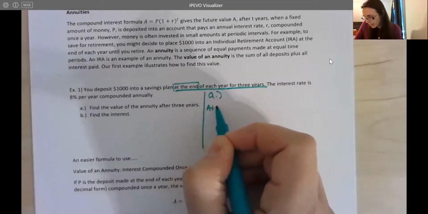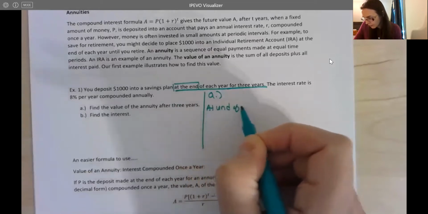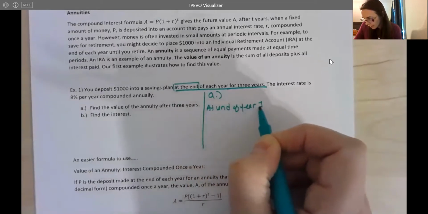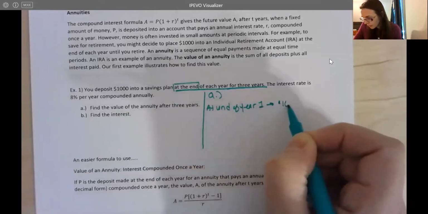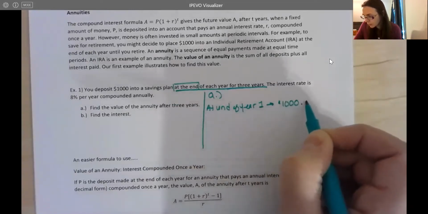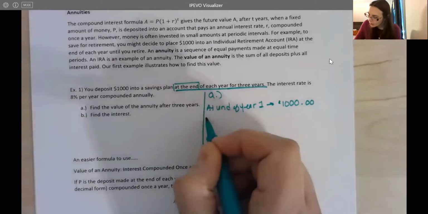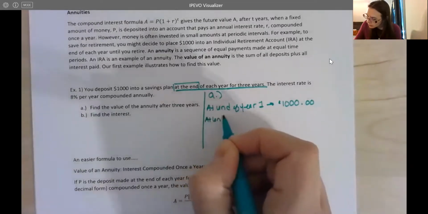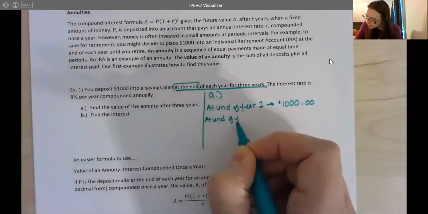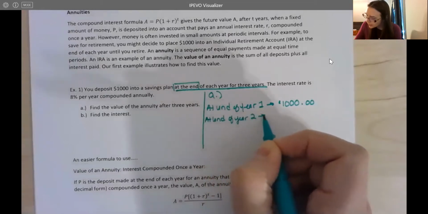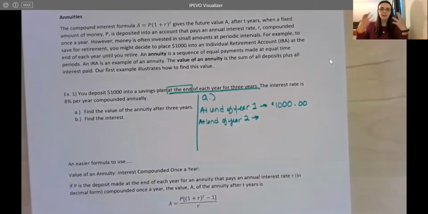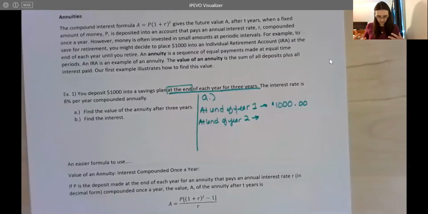So at the end of year 1, we only have $1,000 in the account, we'll say. Okay, so let's say you've been saving for the first year, you have your $1,000 ready to go. So at the end of year 1, you're just putting that $1,000 in. The end of year 2. All right, so now you have the $1,000 in the account. Now it's actually ready to start earning interest here.